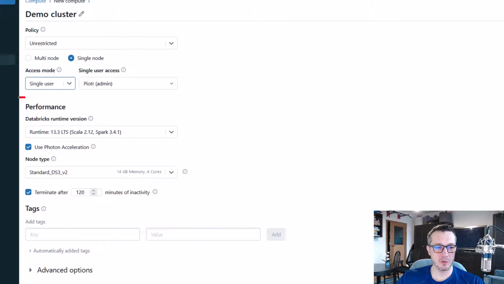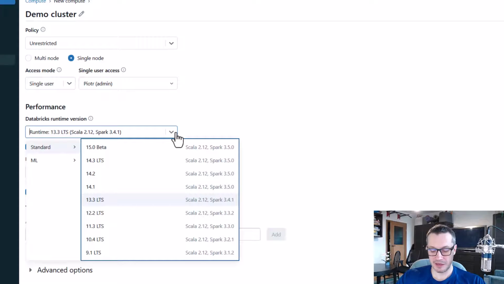Alright, let's go to the performance tab. So we've got something called Databricks runtime version. And think of it like this. Apache Spark, the software that is used by Databricks, has its own releases. And also Databricks has its own releases. And here in this drop-down, you can select which Databricks runtime, which basically means which software version of Databricks you want to use. And usually, you want to use one of those versions marked as long-term support, LTS.